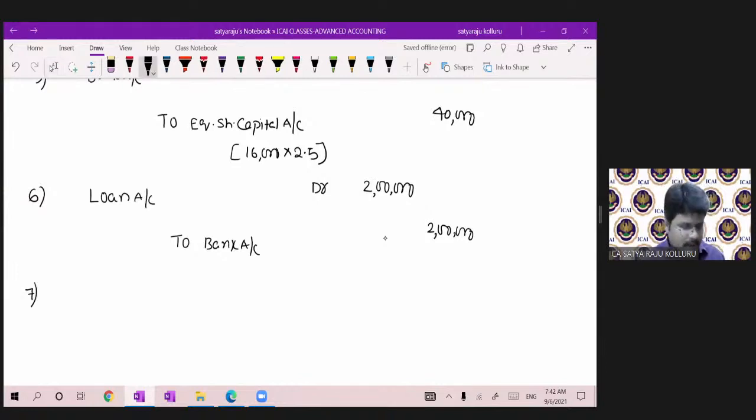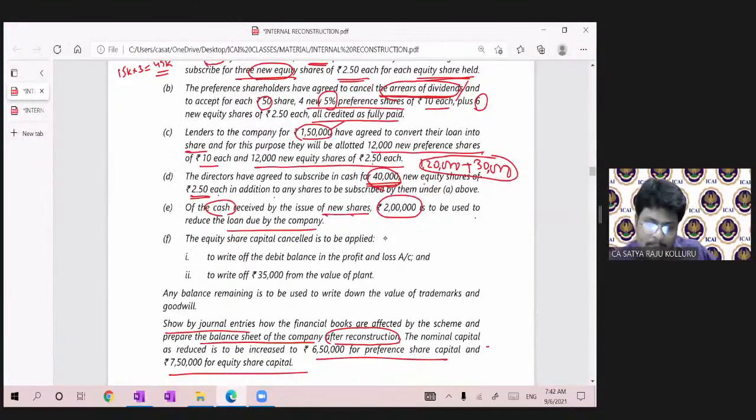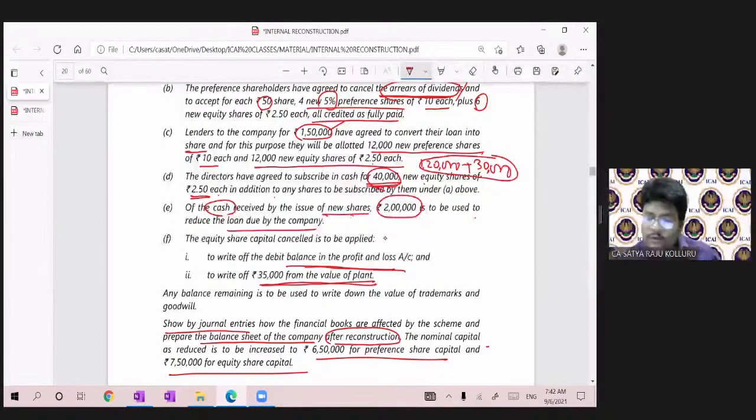Okay. Then the equity share capital cancelled is to be applied to write off the debit balance in profit and loss account. That is simply telling that the balance in reconstruction account, he can set off with the P&L account. Whether he mentioned it or not, we have to set off. To write off 35,000 from the value of the plant. You have to write off the 35,000 from plant also, he told. Any balance remaining is to be used to write down the value of trademarks and goodwill. It is clearly mentioned that if there is still a balance in the reconstruction account, you can utilize it to set off the trademarks and goodwill amount.